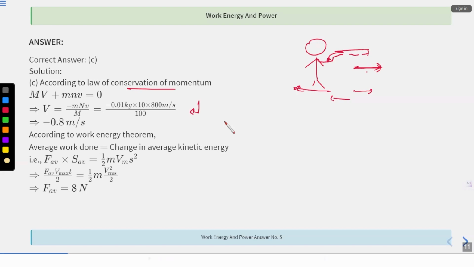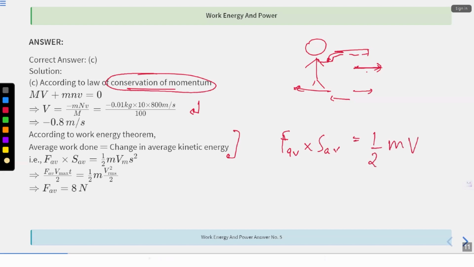Once you have applied conservation of linear momentum, after this you are going to apply the work energy theorem. So over here, I'm going to check the average work done. The average work done will be F_av into S_av, that is half m v_m s square.